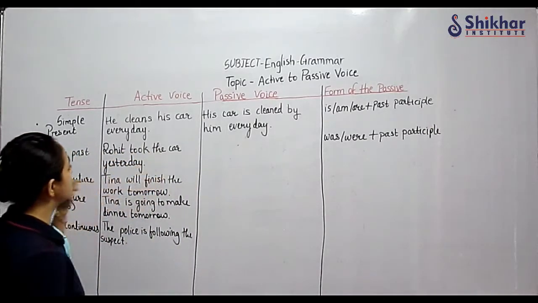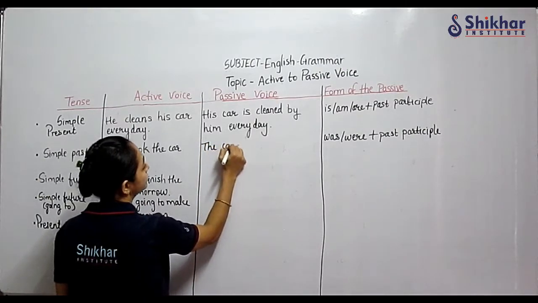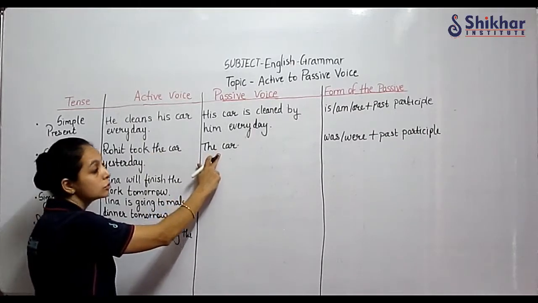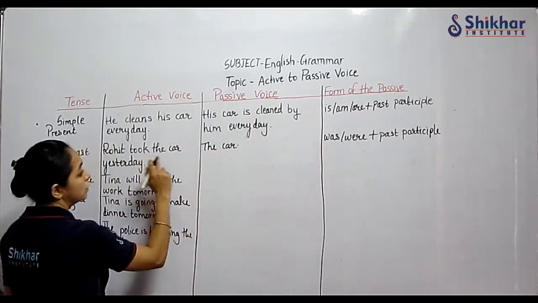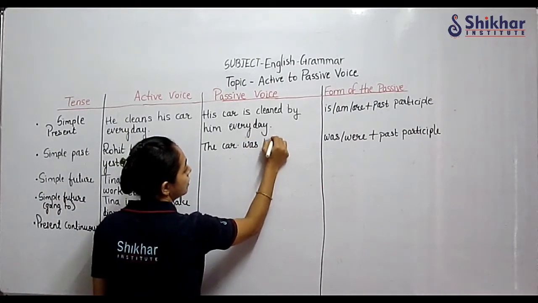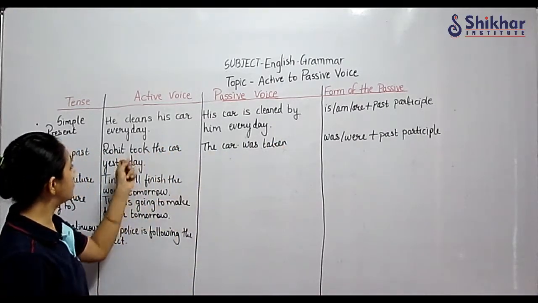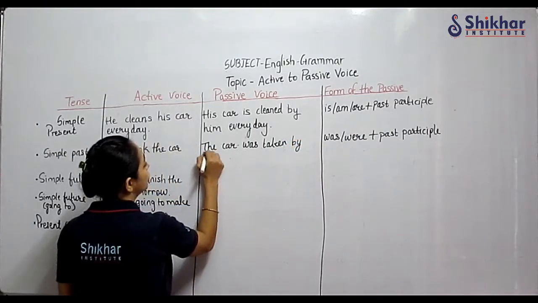Rohit took the car yesterday. So first the object, the car. The car is singular, so which form will I write, were or was? It should be was. The car was taken, the past participle form of the verb. The car was taken by Rohit.